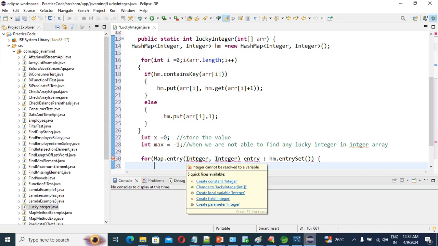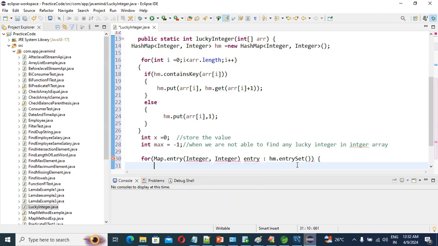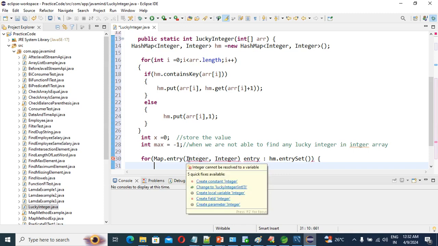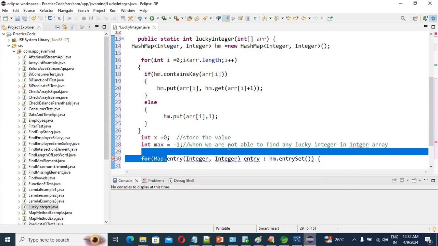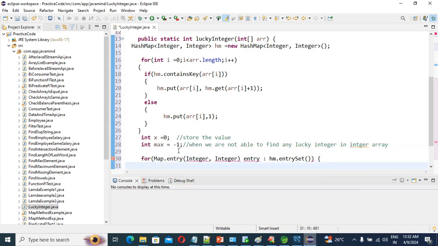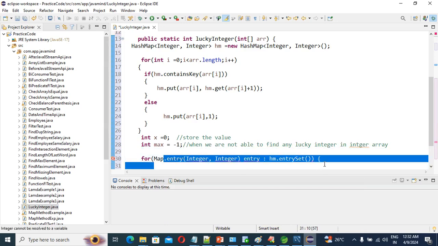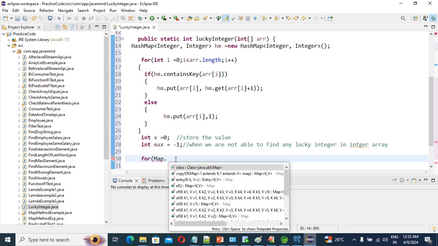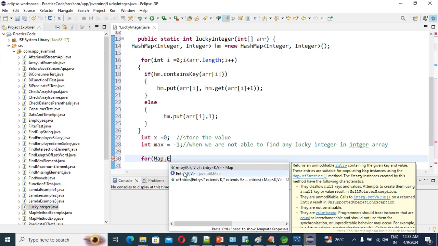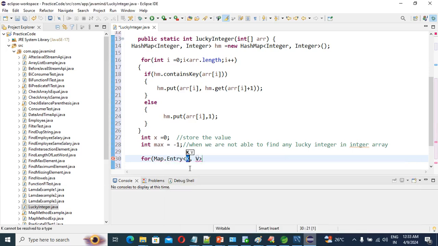What's coming here? Mapped integer. Why is it like this? One minute, maybe I have taken the wrong one. Give me one second, guys. So Map dot Entry, yes, this one.